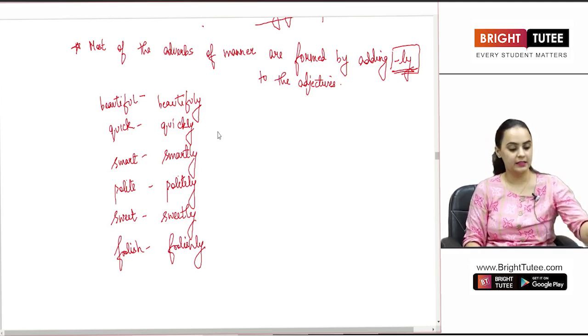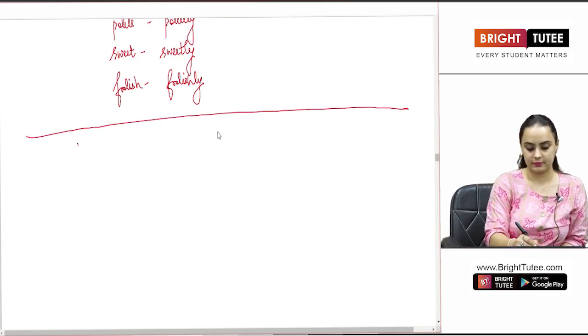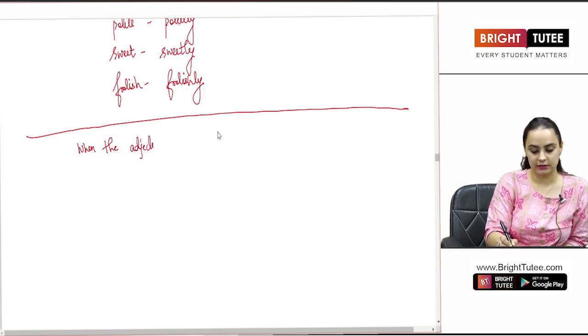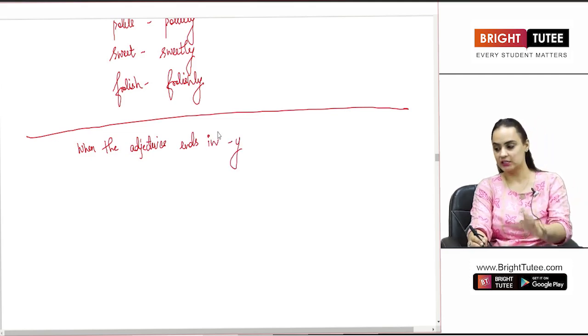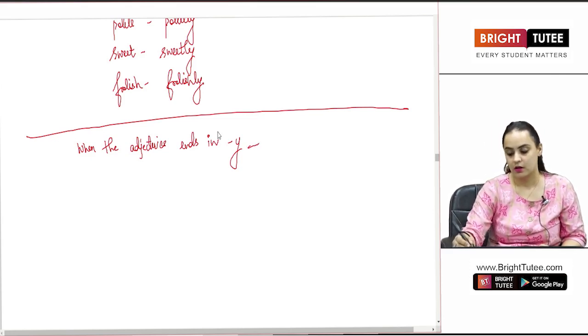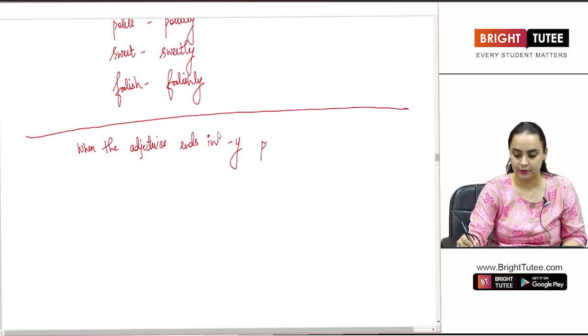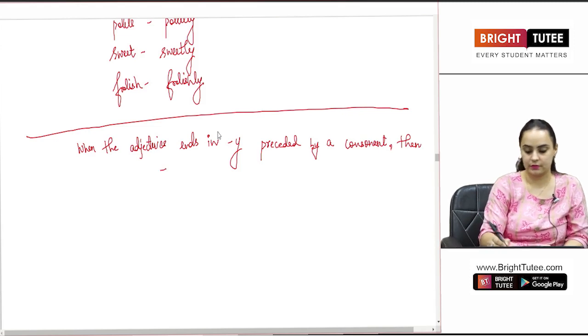Now, there is one thing that you need to keep in mind. When the adjective ends in y, and it is preceded by a consonant, then what happens?